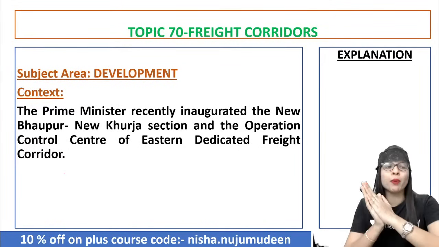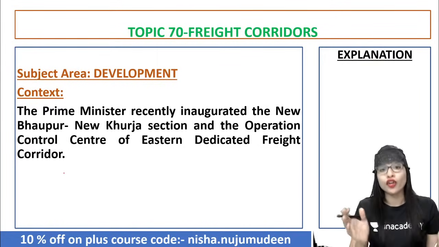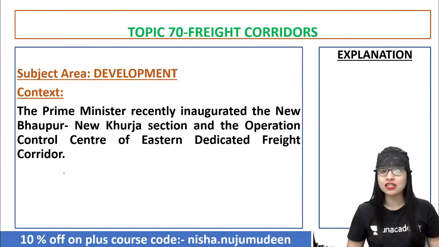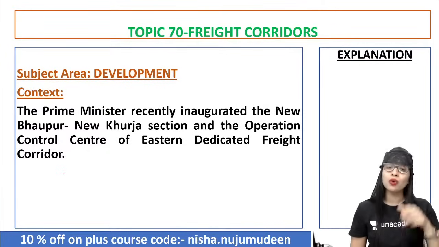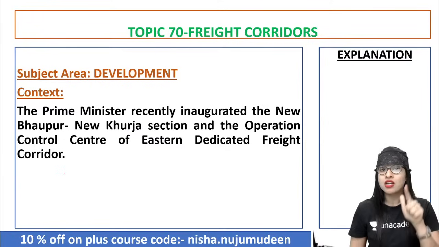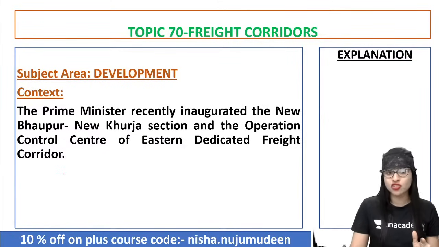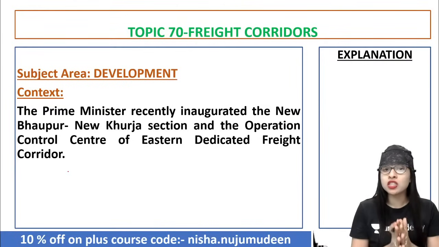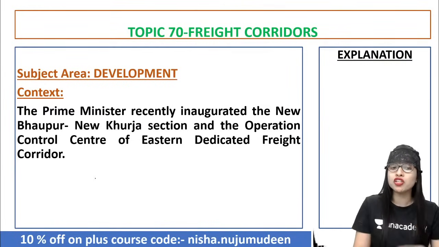Now, the next important topic of today's class is about the freight corridors. This is from area development, and why we study this is because recently the PM of our country, Modi, inaugurated the new Bhaupur, new Khurja section and the operation control center of the EDFC, that is Eastern Dedicated Freight Corridor. Eastern as well as Western Dedicated Freight Corridors are important hit list topics. Take care. But with regard to these freight corridors, we are giving importance to the newly opened Eastern Dedicated Freight Corridor.